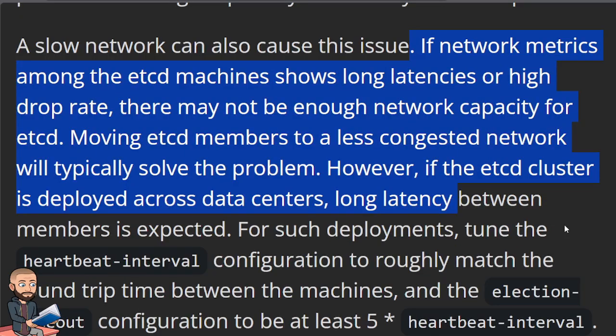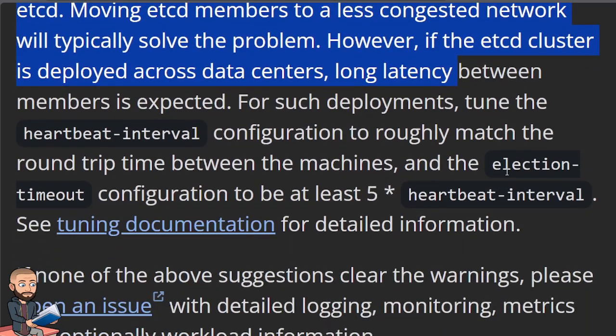If network metrics among the etcd machines shows long latencies or high drop rate, there may not be enough network capacity for etcd. Moving etcd members to a less congested network will typically solve the problem. However, if the etcd cluster is deployed across the data centers, long latency between members is expected.